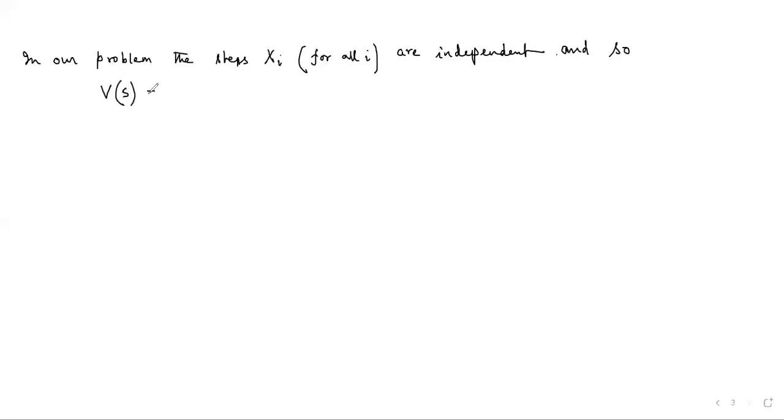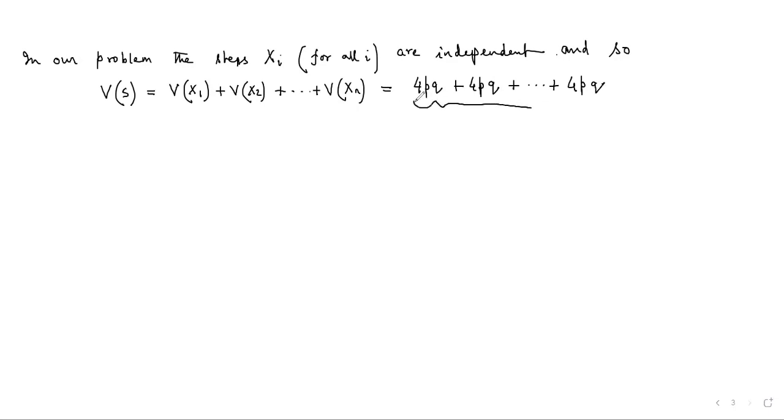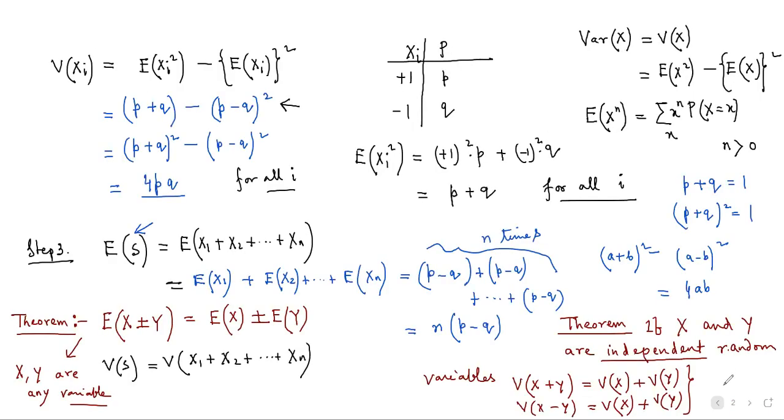variance of S will become variance of x1 plus variance of x2 plus dot dot dot plus variance of xn. Now each of these variances are how much? We have already calculated. They are 4pq plus 4pq plus 4pq. And how many 4pqs are there? N 4pqs are there. So we will write it as 4npq. So this is the solution of the given problem.